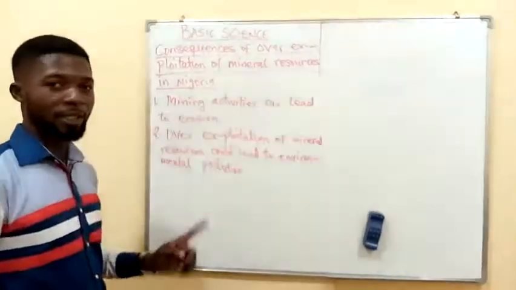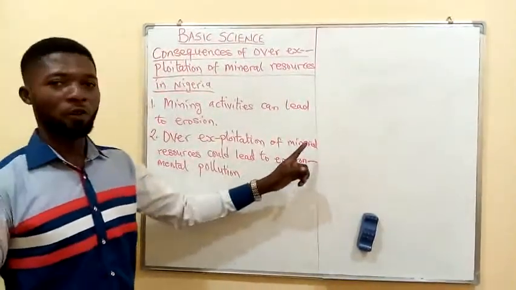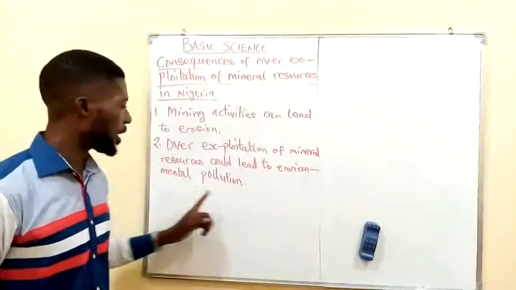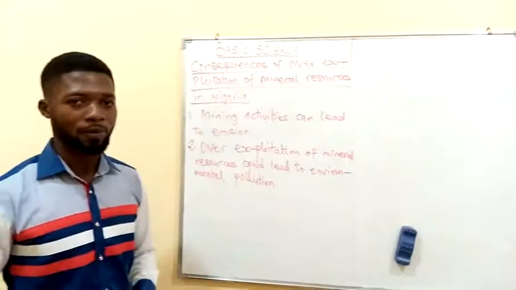So, like I said, number two says that over-exploitation of mineral resources could lead to environmental pollution, just as I've explained.